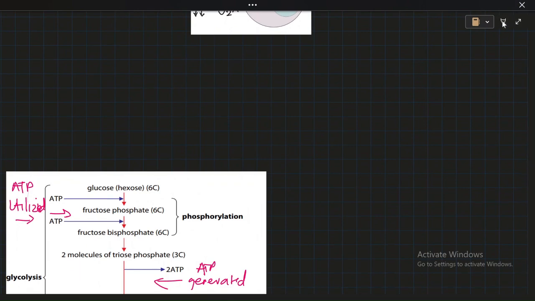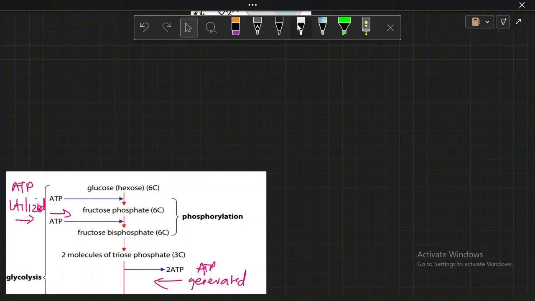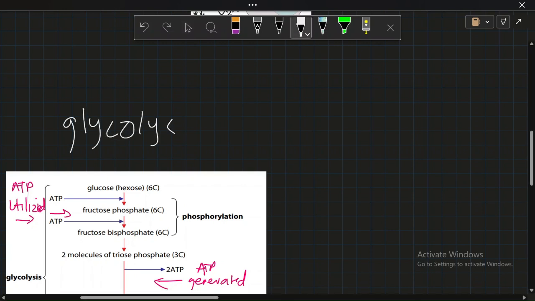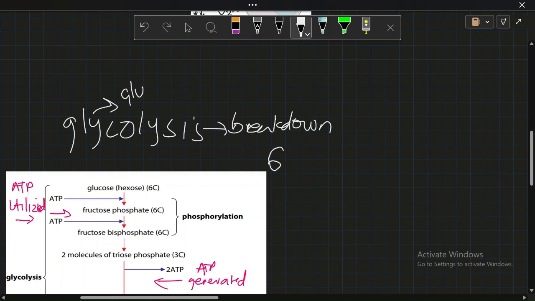So what is the first step of glycolysis? What does glycolysis mean? Glyco means glucose, right? And lysis means breakdown. So remember, we said glucose is a 6-carbon sugar, and then it is going to break down into 2 molecules of pyruvate, which are a 3-carbon compound, right? This is our pyruvate.